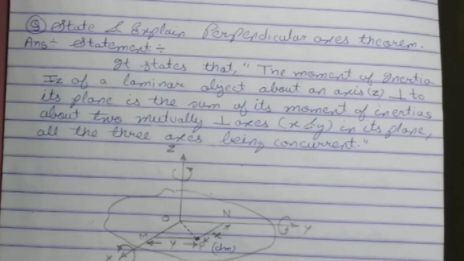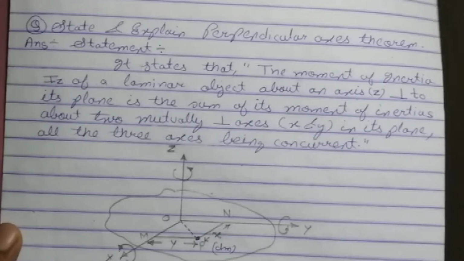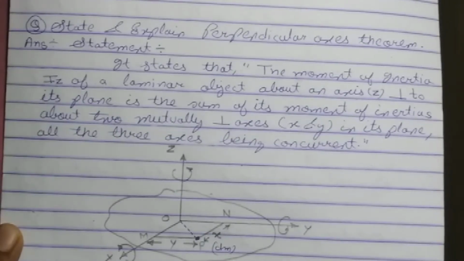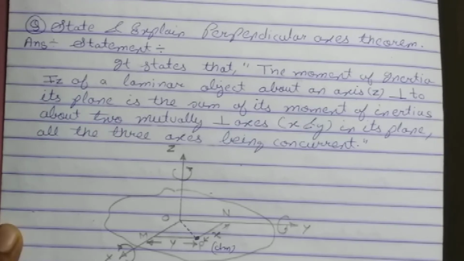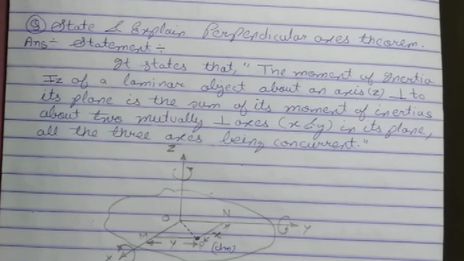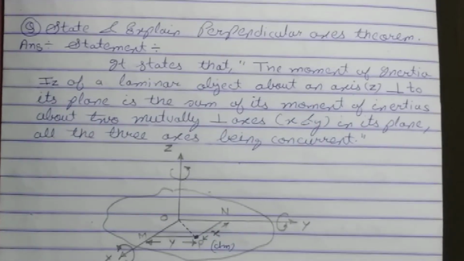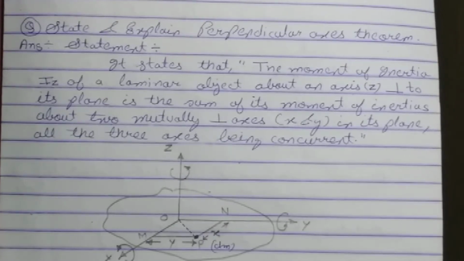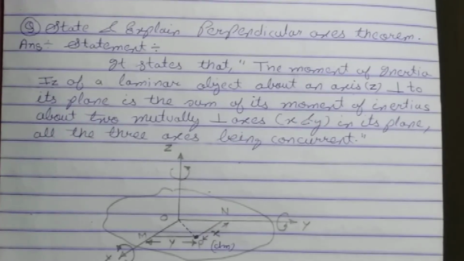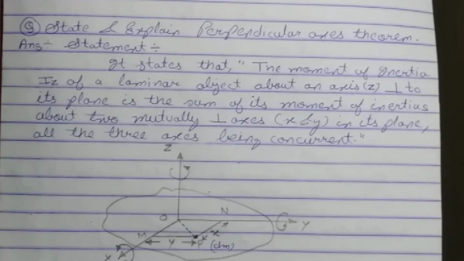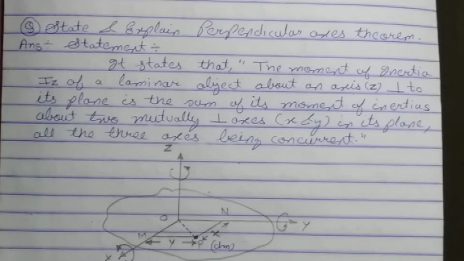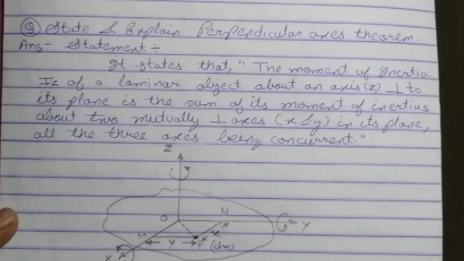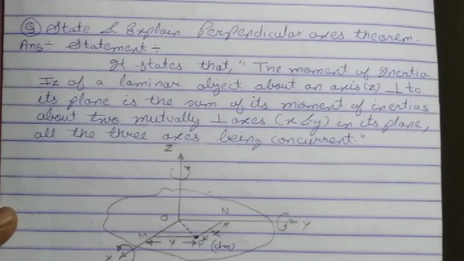Very good morning, students. In today's lecture, we are going to study the statement and the proof of the perpendicular axis theorem. In the last lecture, we have seen the moment of inertia. With respect to moment of inertia, we derived the formula for rotational kinetic energy, as well as the moment of inertia of a disk and a ring about its axis of rotation, which passes through its center.